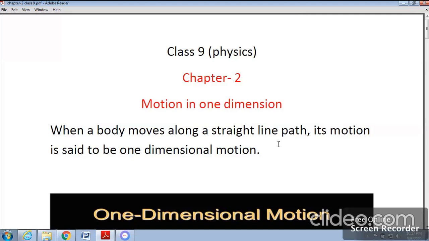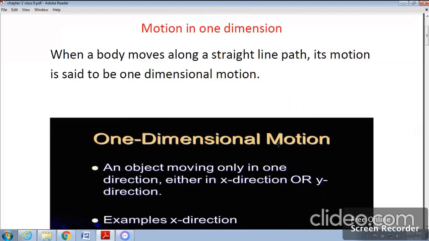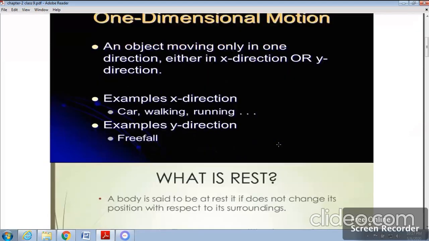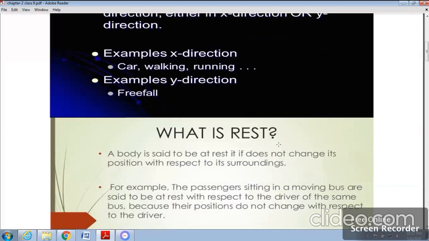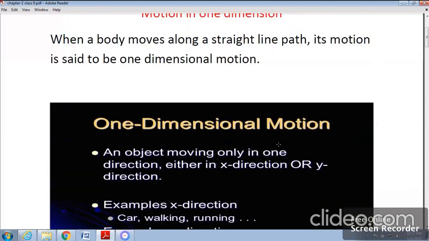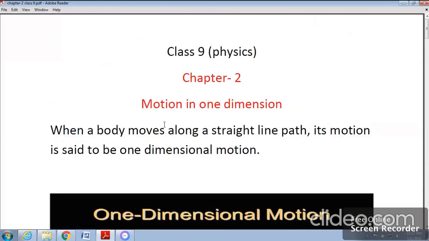For example, a stone falling down vertically, a car moving on a long and straight road, the motion of a train on a straight track. All these are examples of one-dimensional motion. So when a body is moving either in x direction or y direction, we can say that it is a one-dimensional motion. Now moving on to the next topic, motion.